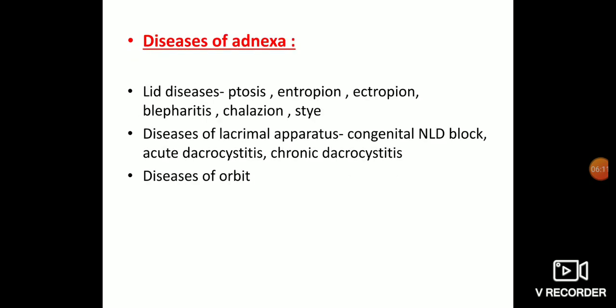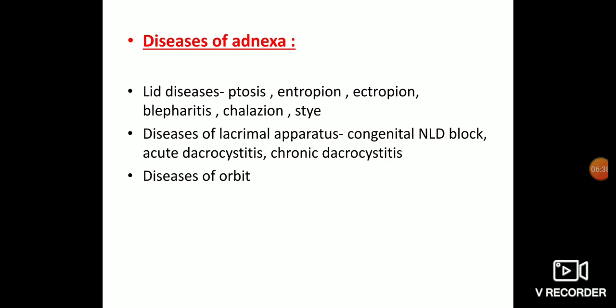Disease of adenixa. What is adenixa? Adenixa is structure that are located outside the eyeball, or the globe, you can say. So it includes obviously lid, lacrimal apparatus, and the orbit and the orbital contents, you can say, other than the eye globe. So in lid diseases we are going to see ptosis. What is ptosis? What is entropion, ectropion, blepharitis kya hai, sty kya hai? We are going to see all this.